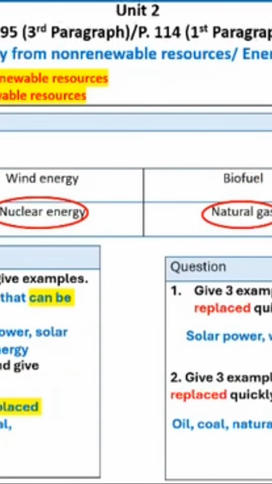Now let's see these questions. Here, for example, they are saying circle all non-renewable resources. So you have to decide which of these are non-renewable resources. We know that oil, nuclear energy, natural gas, metals, and coal, they all are non-renewable resources. While wind energy, biofuel, and hydropower,